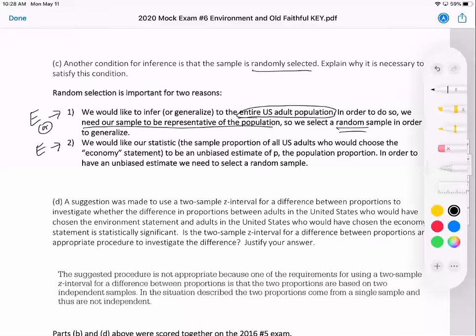Another reason, we'd like our statistic to be an unbiased estimate of p, right? If we don't take a random sample, if not random, then what's going to happen? Are you just going to do a convenience sample? Well, that's going to lead to biased estimates. Convenience samples are not representative of the population. So in order to have an unbiased estimate, we need a random sample. So that's why random selection is important. Now, if this had been an experiment with random assignment, we would mention inferring the treatments were the cause of the effect, the response variable.